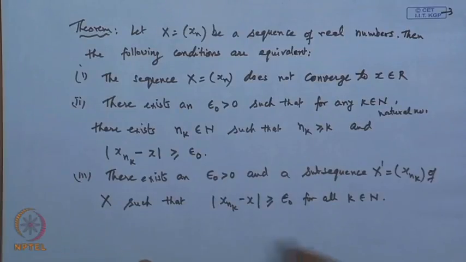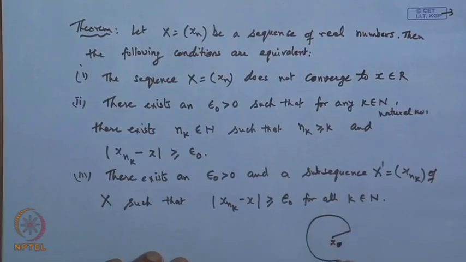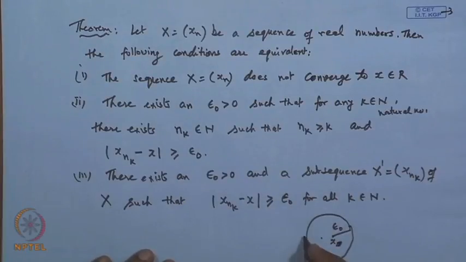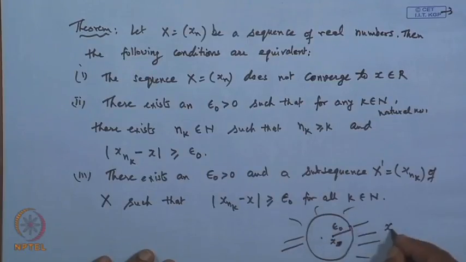When we say the limit of x_n is x, it means if I draw a neighborhood around the point x with a suitable radius, say epsilon naught, then all the terms of the sequence must fall within it if the limit exists. But if the limit does not exist, it means the terms of the sequence will fall somewhere outside of this neighborhood.